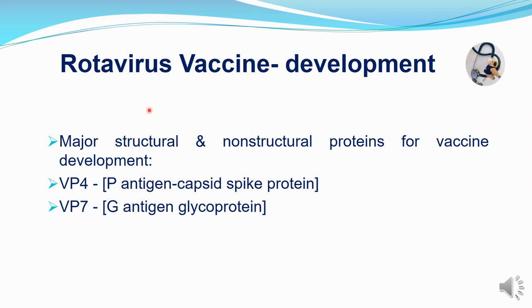The development of the rotavirus vaccine uses the major structural proteins, VP4 and VP7. VP4 is the P antigen capsid spike protein, and VP7 is the G antigen glycoprotein. So these are used for the development of the vaccine.